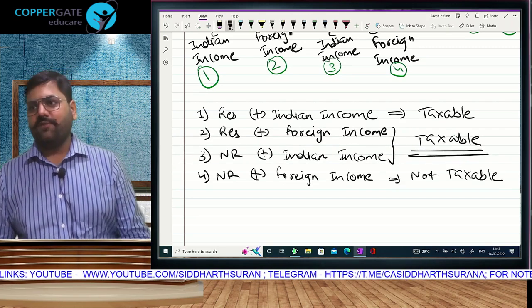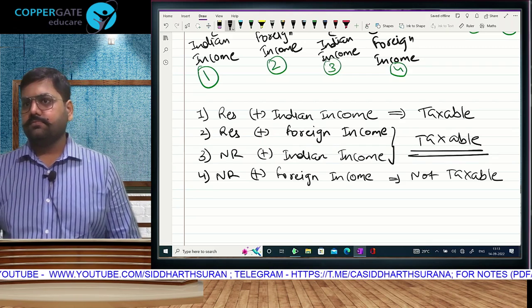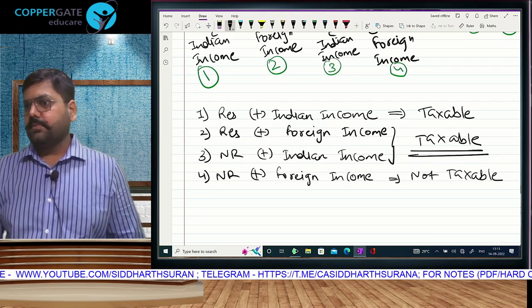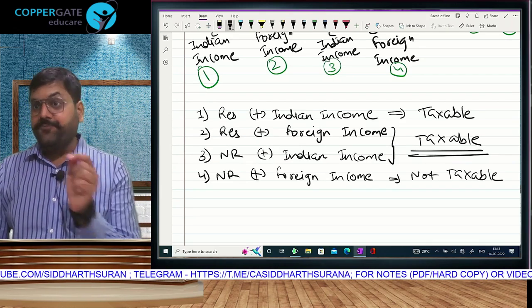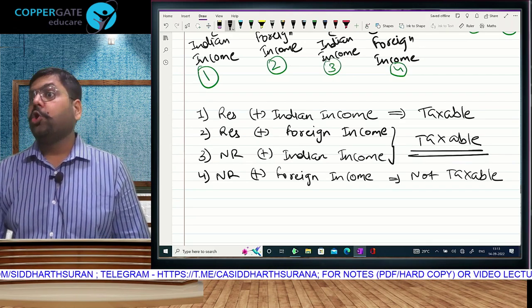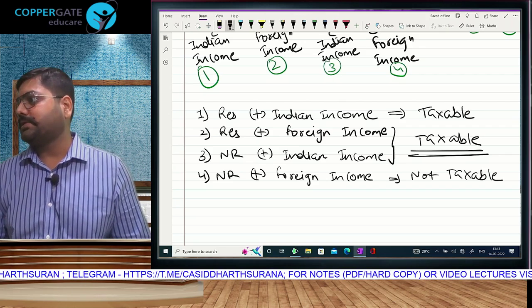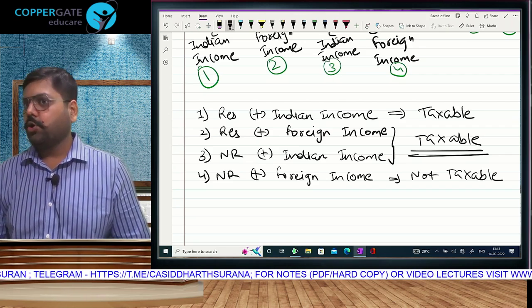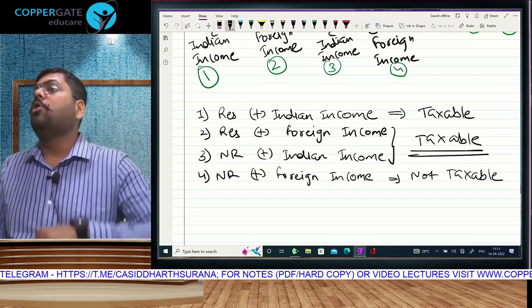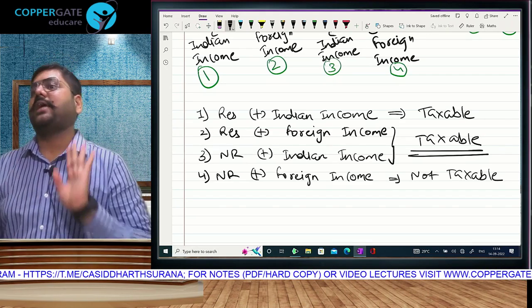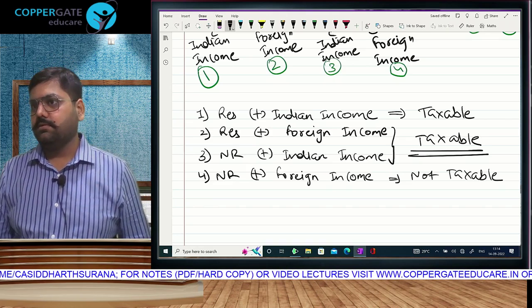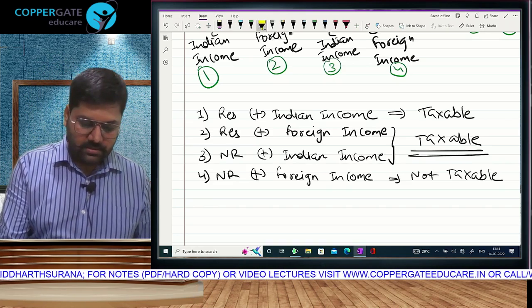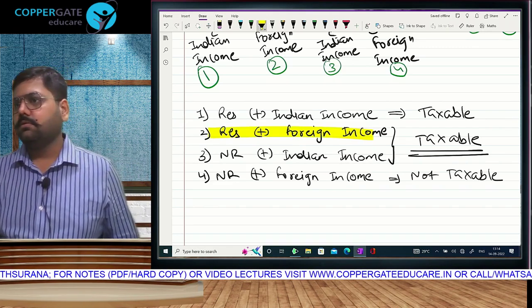In both situations you have to pay. I'll speak 2 sentences, see if you understand. If you are a resident, your global income is taxable in India. Global income, world income, income earned anywhere in the world is taxable if you are a resident. That's the first line. That makes this clear.